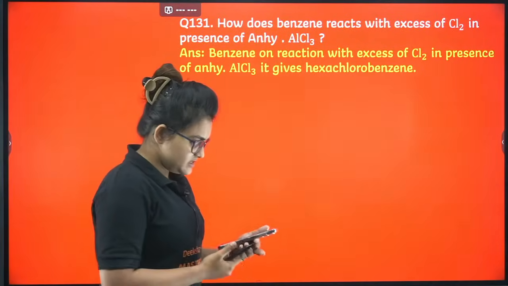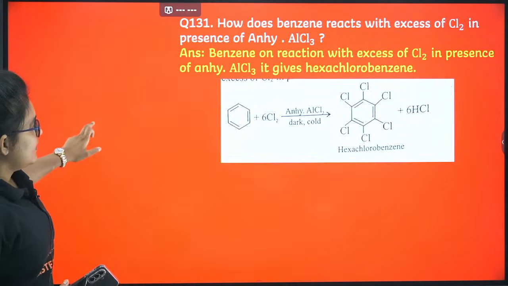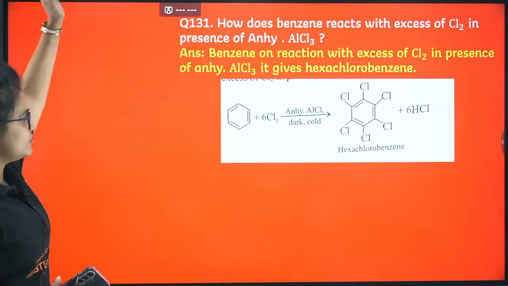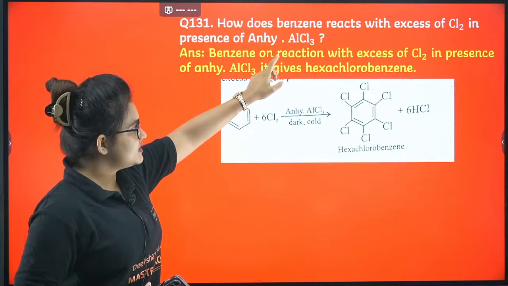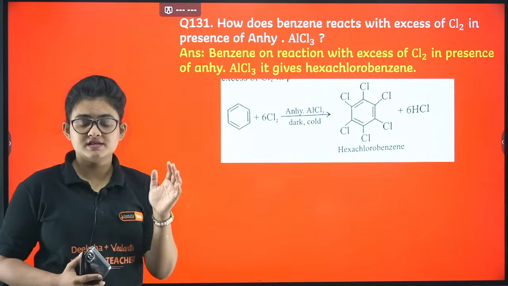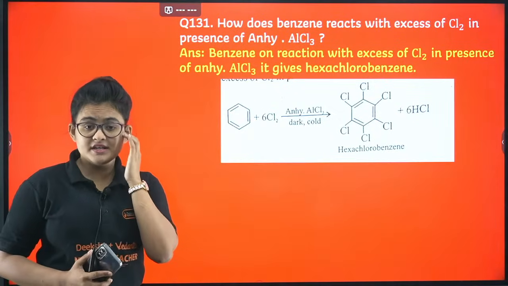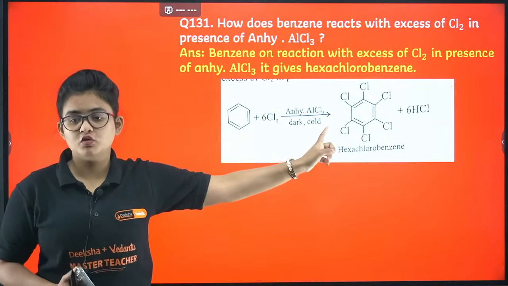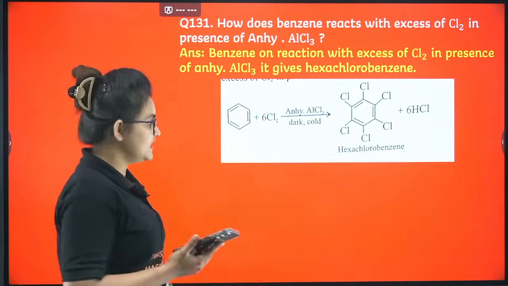Here, for this case it is not the chlorination, it's a different reaction. Benzene on reacting with excess Cl2 in presence of anhydrous AlCl3, if you keep it in dark condition, then all the hydrogens will be replaced with chlorine. Hexachlorobenzene you will get.